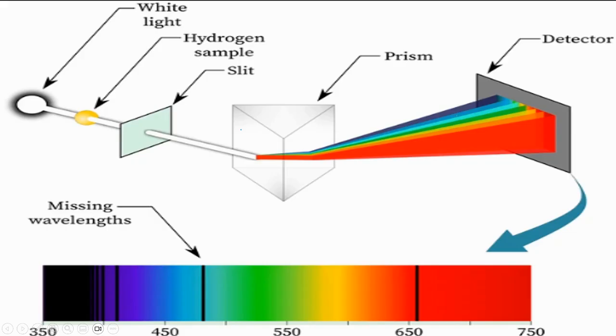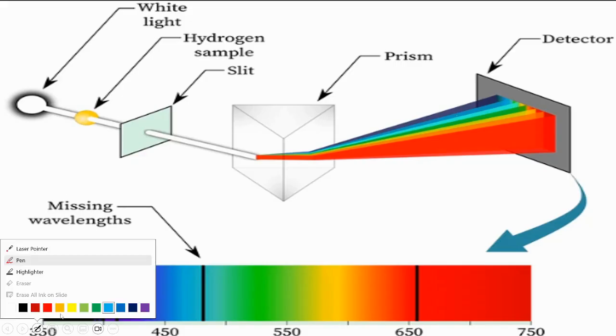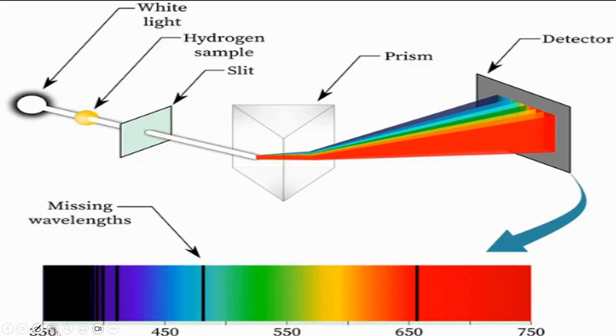But in reality, atoms are giving line spectra. How the line spectra is formed, I'm showing this with this drawing. You can see here there is a source of white light. When the white light is passing through hydrogen gas, and hydrogen gas is giving out electromagnetic energy, that electromagnetic energy is made to fall on a prism.